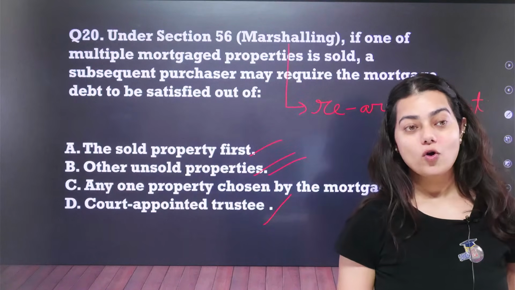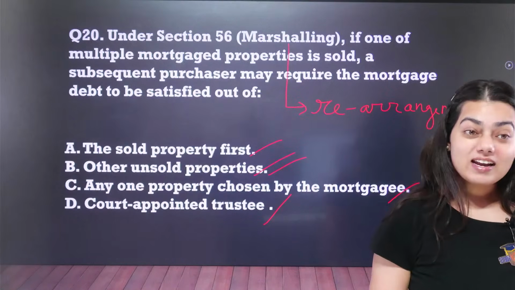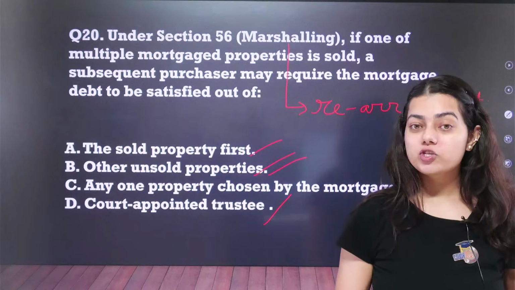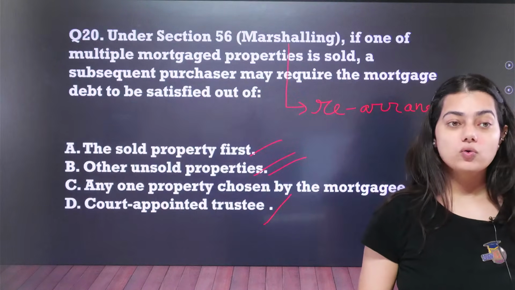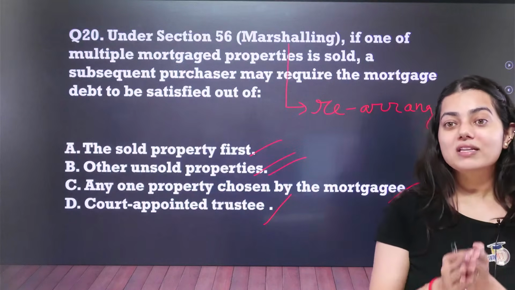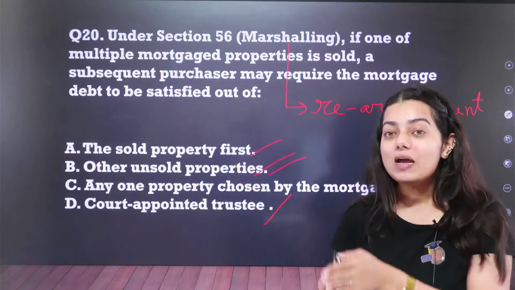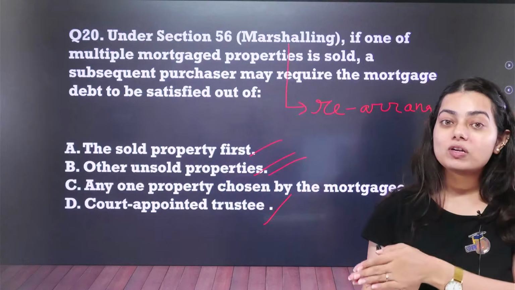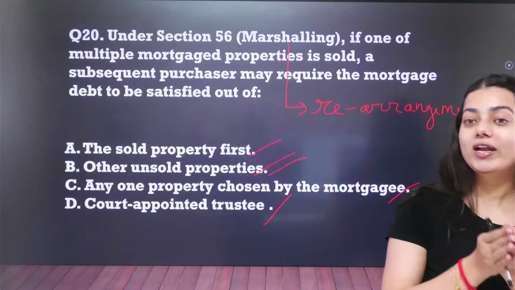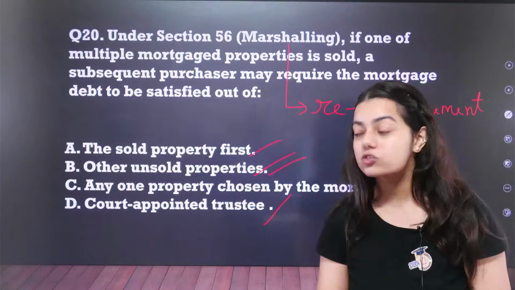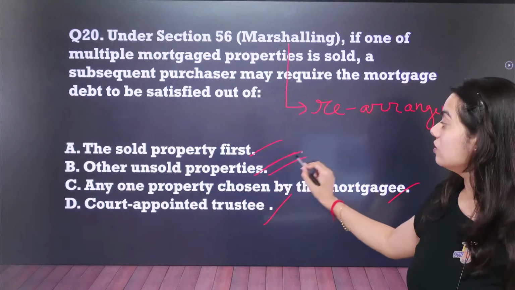Students, you are not right in this. You are incorrect. Yashwant, you are saying option number A, the sold property first. No, because whatever properties will be left, the debt will be recovered, the debt will be satisfied from those remaining properties only. That is why other unsold properties.